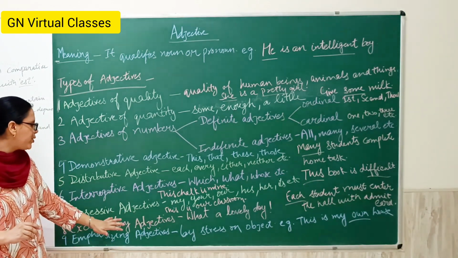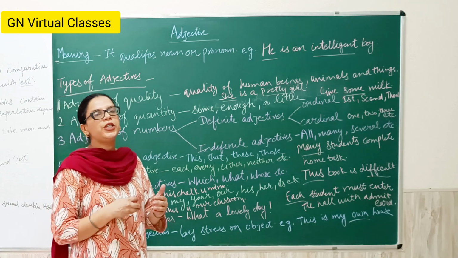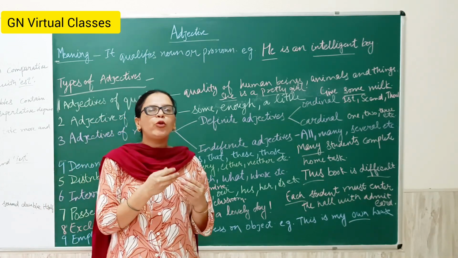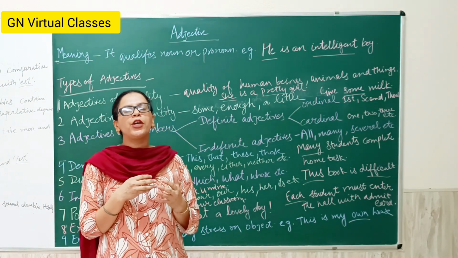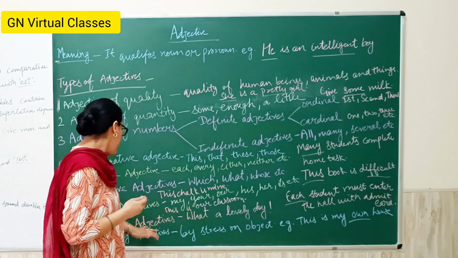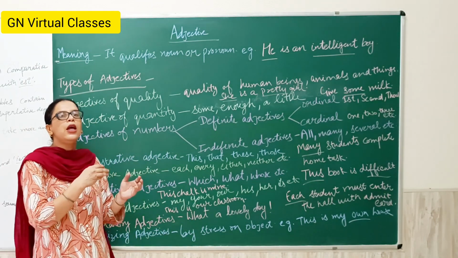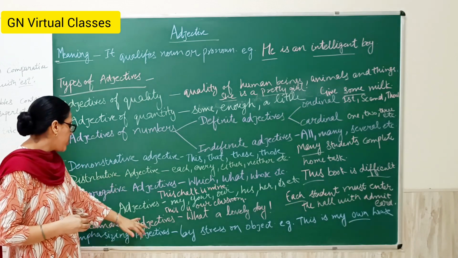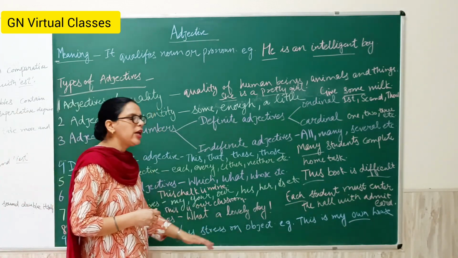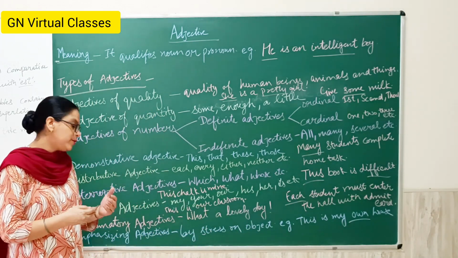Next is the exclamatory adjective. These words describe a beautiful scene, and sometimes we are surprised to see something, and these adjectives are exclamatory adjectives because they have an exclamation mark, like what a lovely day, what a beautiful flower.